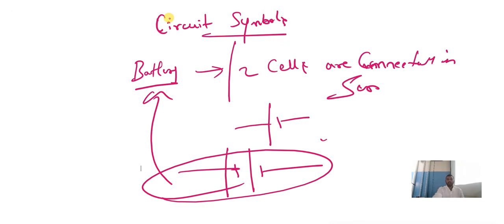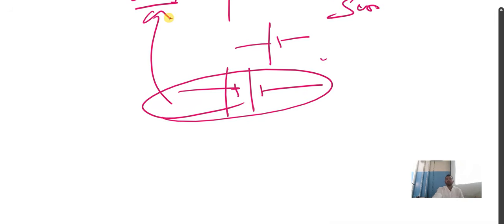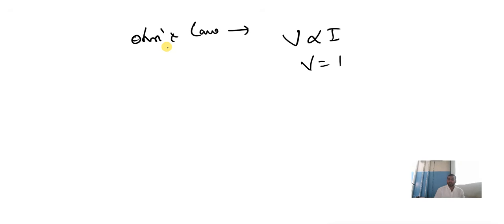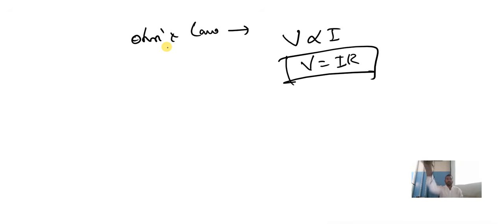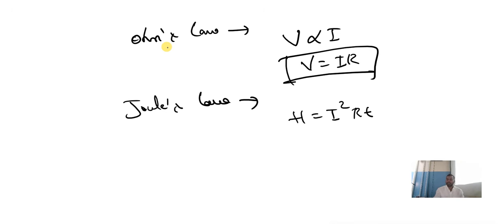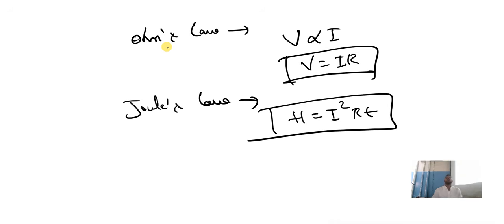And next, coming back to the concept of Ohm's law. You have to study what Ohm's law is and its mathematical form. The mathematical form is V is directly proportional to I, V equals I into R. Similarly, what is Joule's law and its mathematical form? The mathematical form of Joule's law is H equals I square R T. So remember Ohm's law, remember Joule's law.